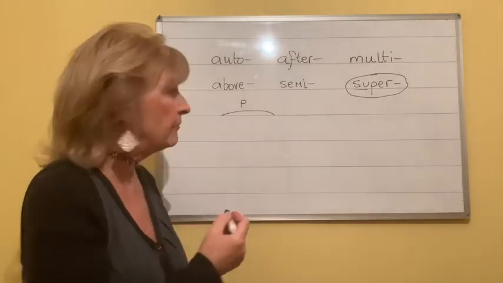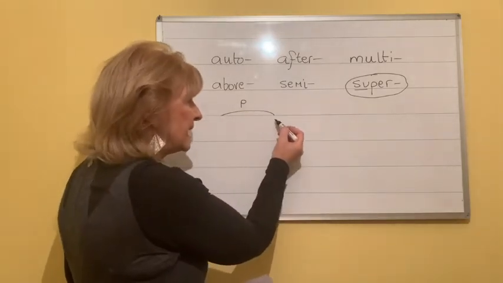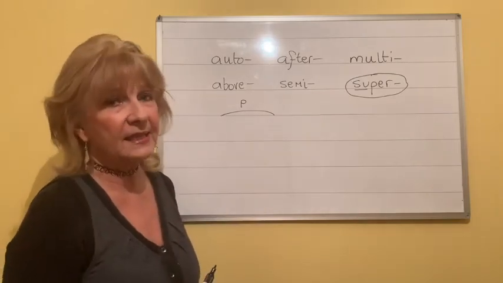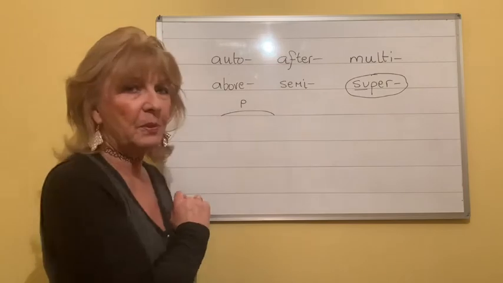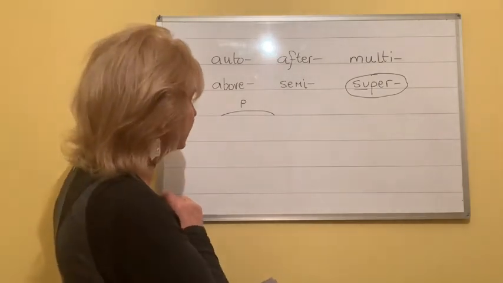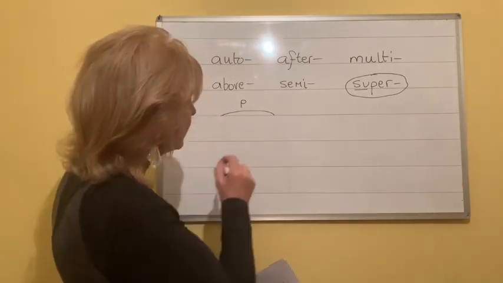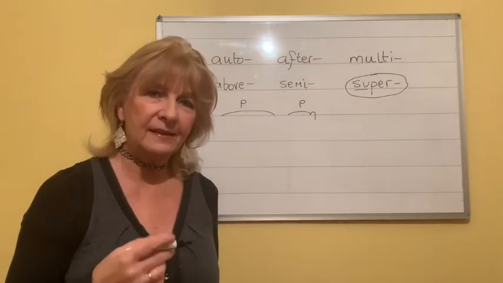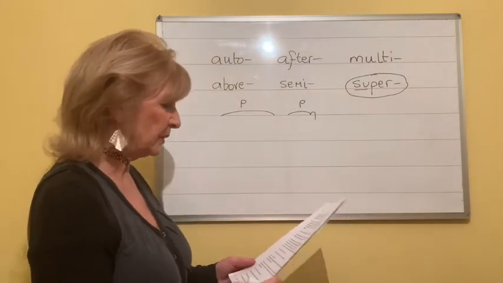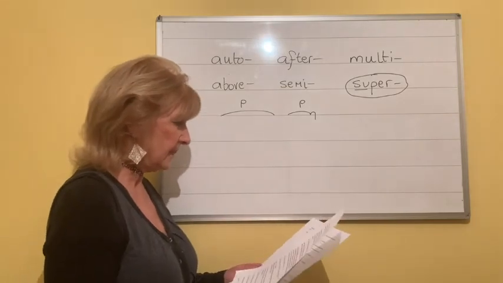If we wrote that in full, of course, we would add the C and the T, or the K and the T, which would change to a C and a T. That's the special outline for supermarket, so add that to your list. So this would say Superman, and so on.